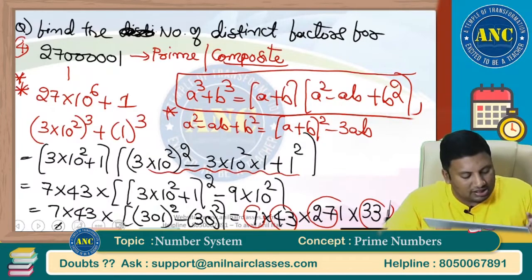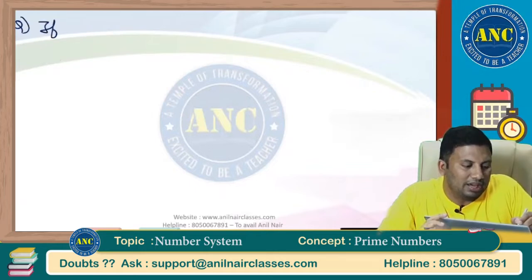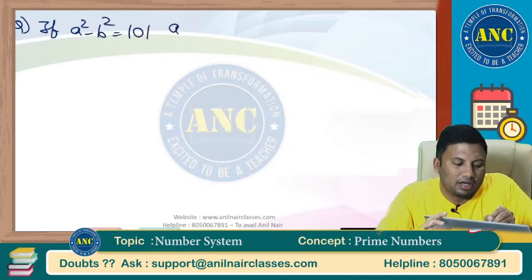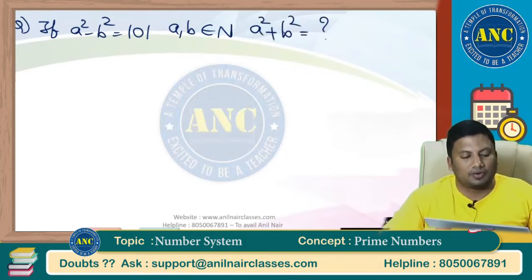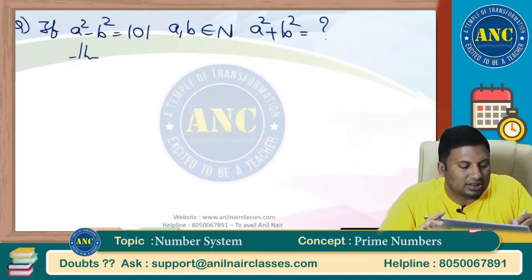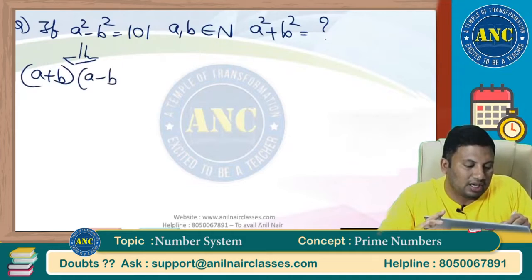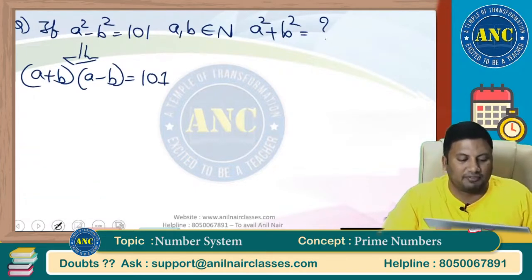Next one, because it is a square minus b square, let us solve one more question. If a square minus b square is equivalent to 101, where a, b are natural numbers, find a square plus b square. The idea is also to tell you how to find the integral solutions. a square minus b square is (a plus b) into (a minus b). It is 101. Now listen carefully.